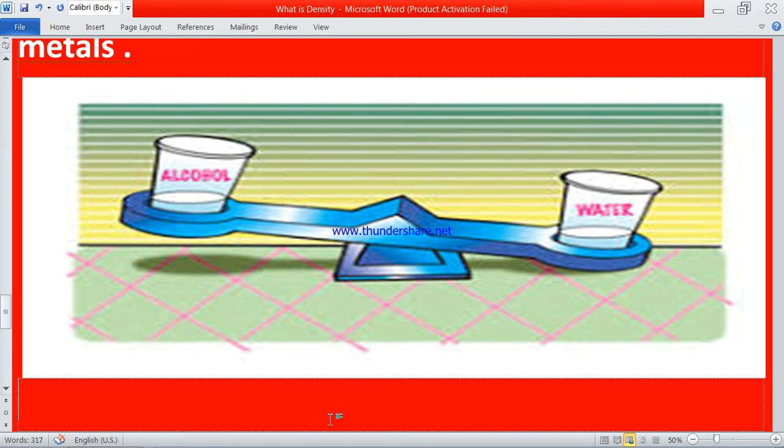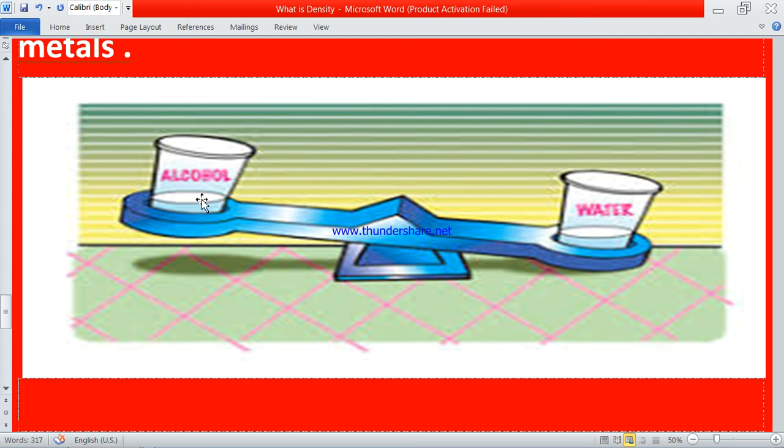Then this shows two glasses, and in one there is alcohol, a material which is used in the beer which we can see at shops, and in the other there is pure water which all of us drink.